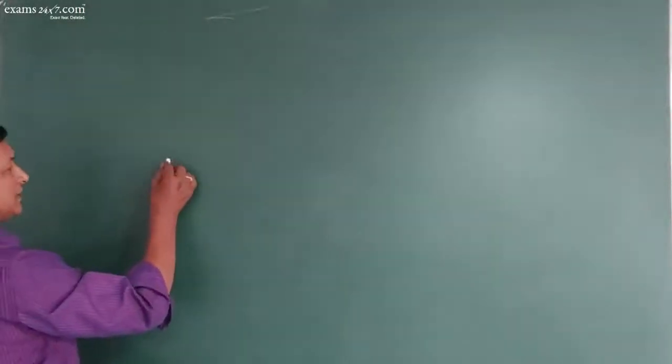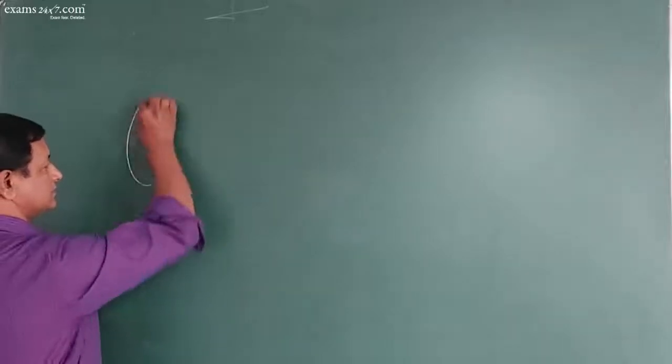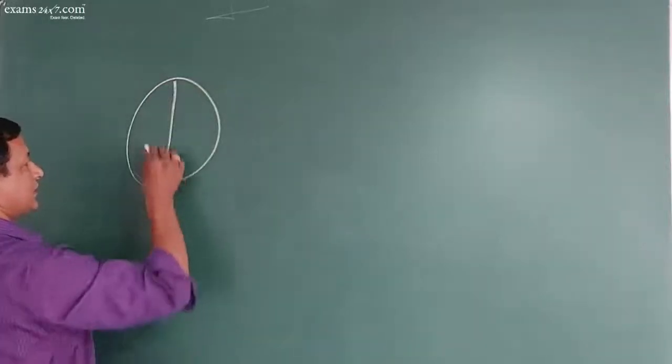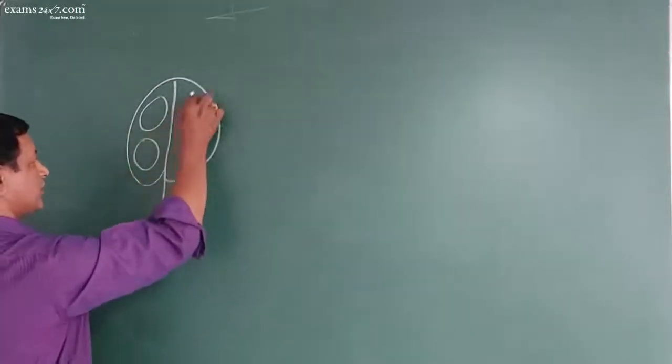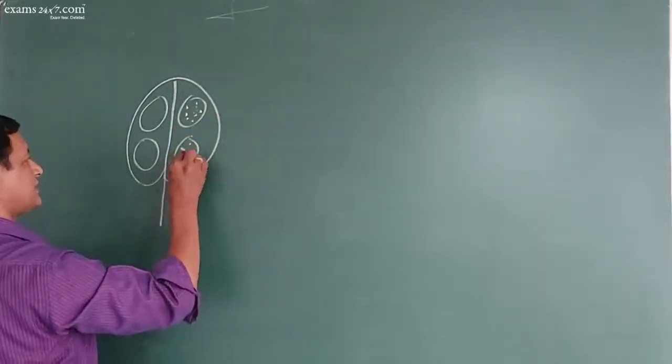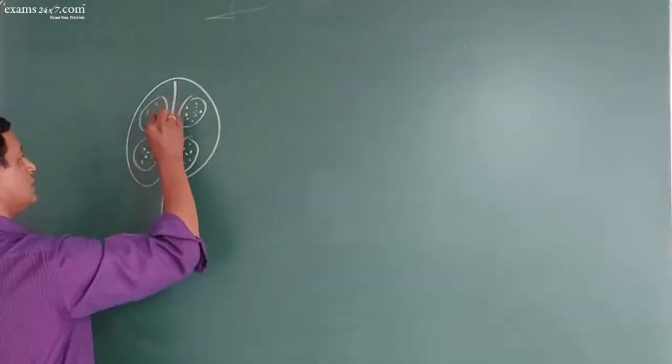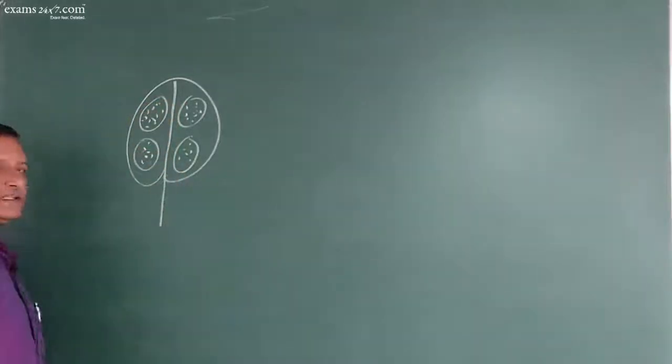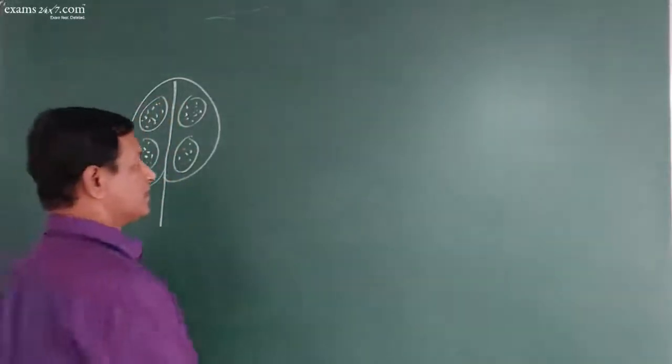Now see, this is the stamen. These are microsporangia. These are microspores or pollen grains. Now imagine that this stamen is matured.